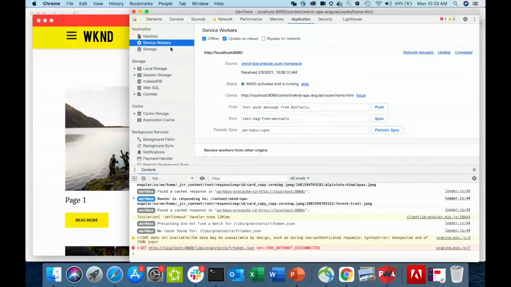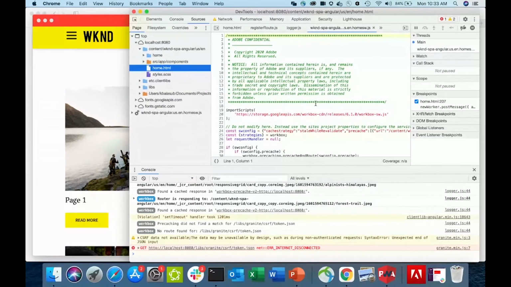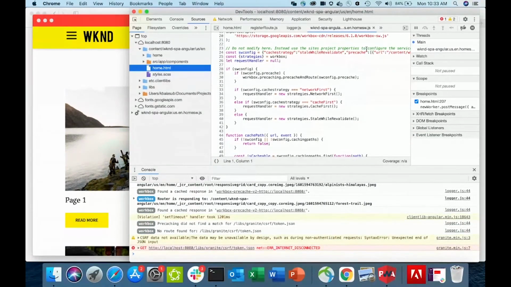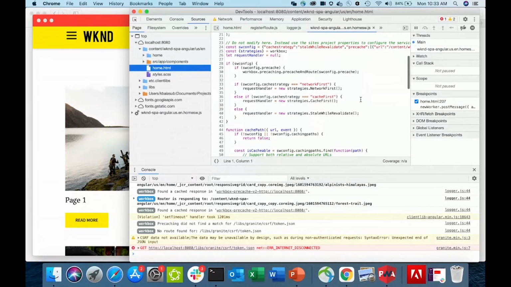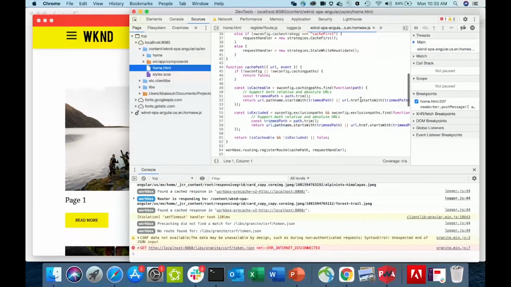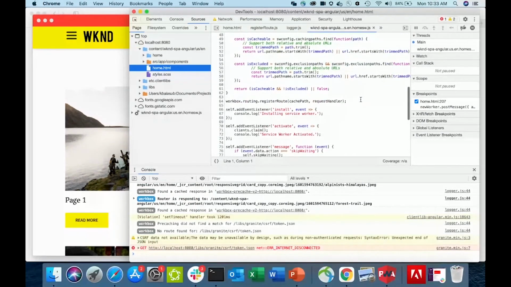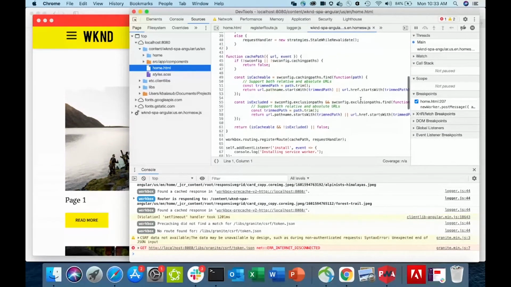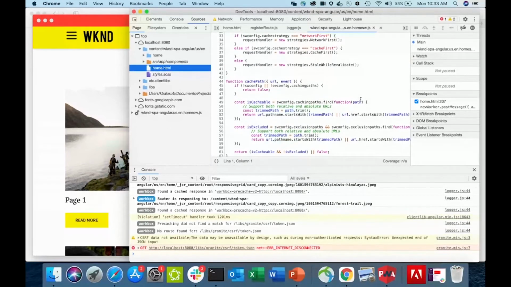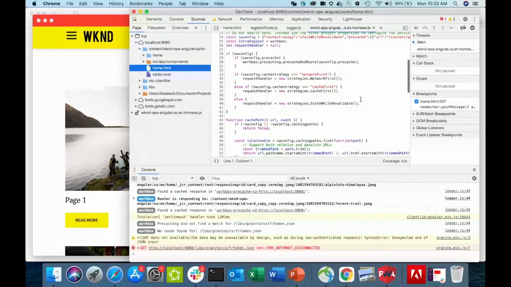Then the other one is a service worker. This is a JavaScript file that contains all your configurations as JSON, and then a very little bit of code to give you that messaging saying a new app is available, and to route requests to look into the cache rather than online first.